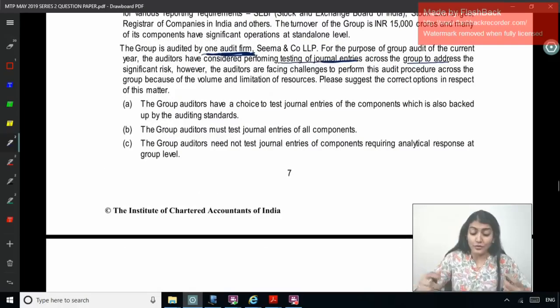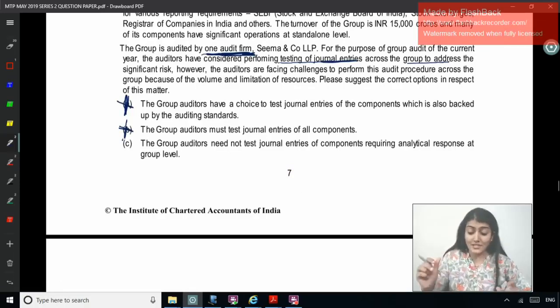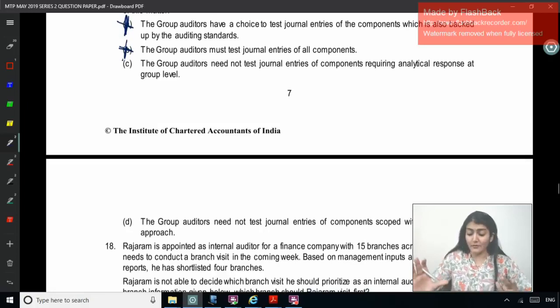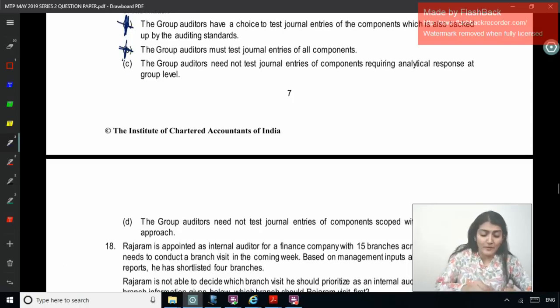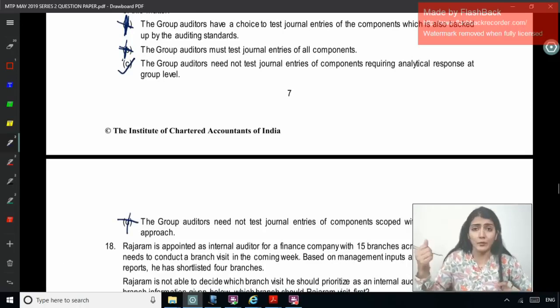So the group auditors have a choice to test journal entry? No, it's not discretion. The group auditor must test journal entry? No, it is not compulsory also. The group auditors need not test journal entry of components requiring analytical response at the group level, because the entire group is being audited by one auditor only. What does it say? Need not test journal entry, require only analytical at the group level. And the group auditor need not test journal entries of the components scoped with comprehensive approach. So rather than comprehensive, analytical would be more correct, requiring analytical response at the group level.